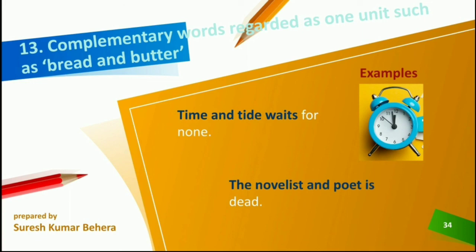The novelist and poet is dead. Here also same thing. Novelist and poet, they are one only. The person who is a novelist is also a poet. So it is a single person. So it is singular. So the novelist and poet is dead.